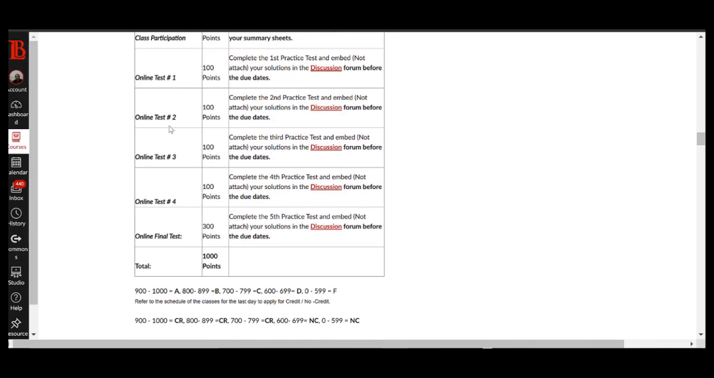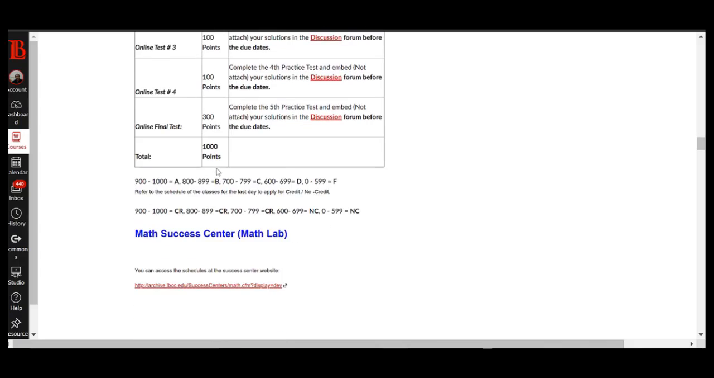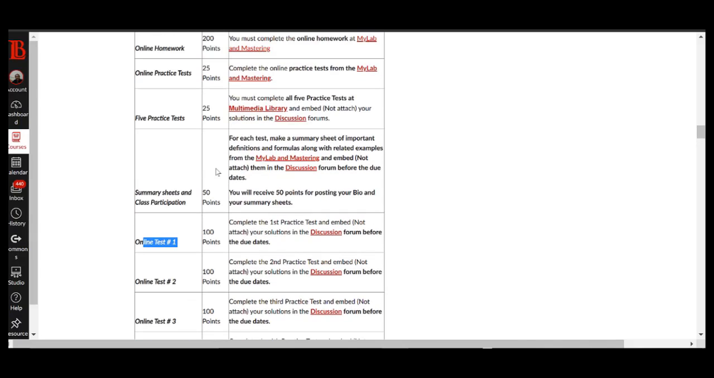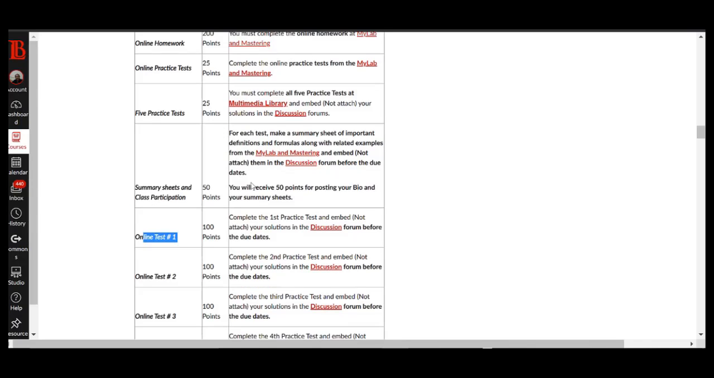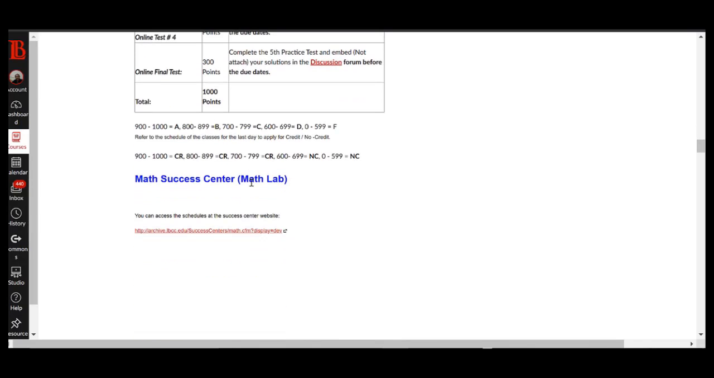But for the major tests, once we get to the online test, we're going to have 4 of them and 1 final. You can only take it 1 time during the time that is indicated in the syllabus. So make sure you're ready for that and give yourself 3 hours at least to start the test and complete them. The multimedia library also can be accessed from various locations, including in this page here, which I'm going to explore in a moment.